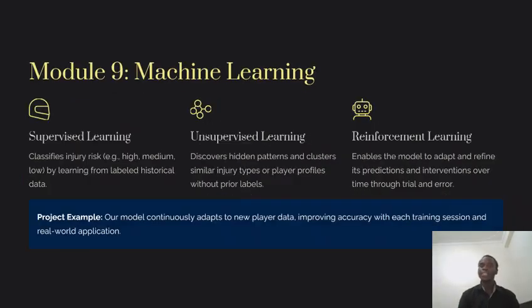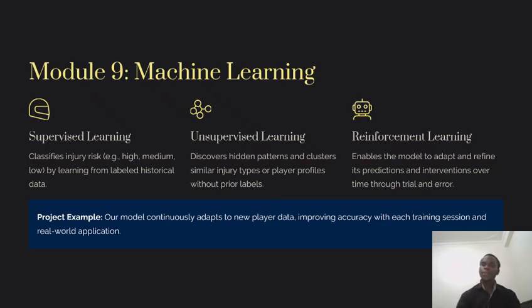Then machine learning, which is the core. Machine learning is the core of almost all modern AI, programs that can automatically learn from experience. There are mainly two types, supervised and unsupervised. So we're running out of time. Supervised learning we can use to classify a player's injury risk, because the model is learning from labeled data. We have our data, we label it, the machine sees the labels, then tries to learn from those labels, given a test data set. Then in unsupervised learning, the machine is tracing patterns without any labels given to it.